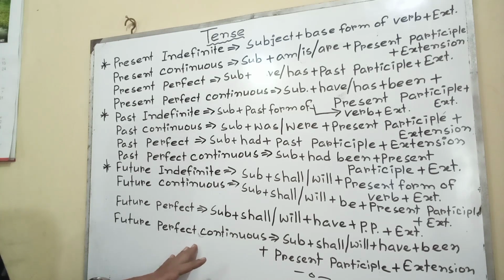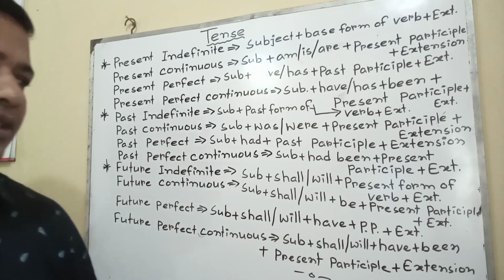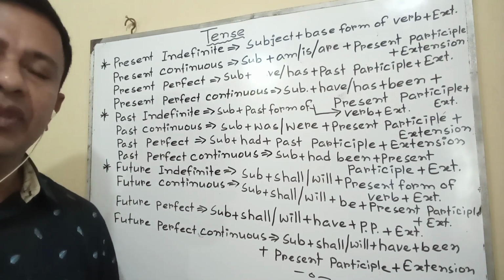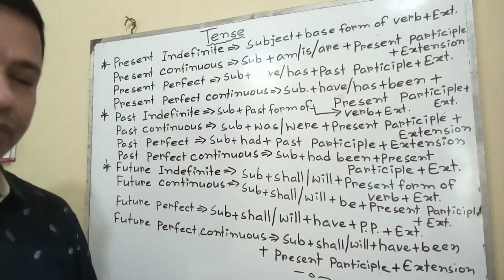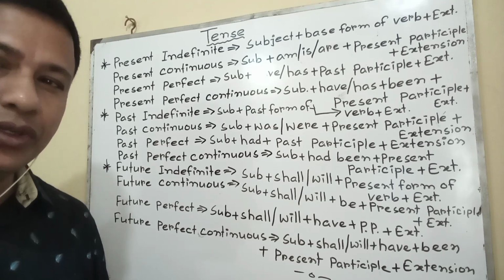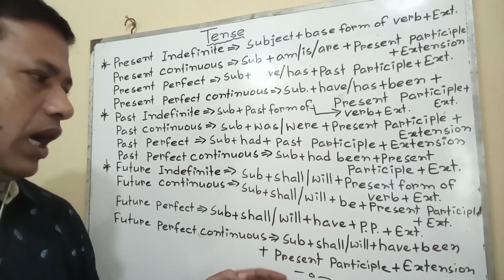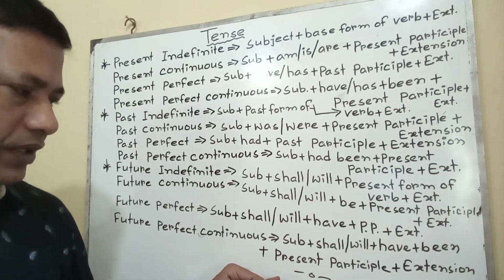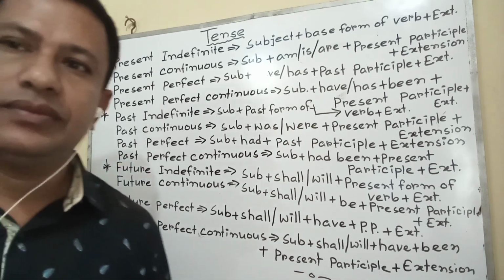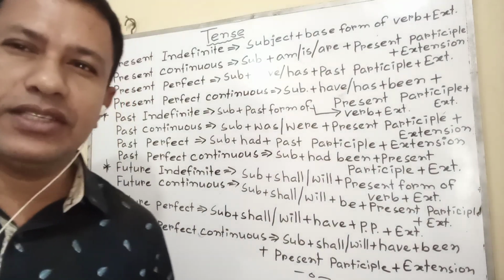I am repeating again, future perfect continuous tense. Example: I will have been writing English before you come or before you will come. If I use here after, I will come after you will have been writing a story in English. In this way, you can complete.